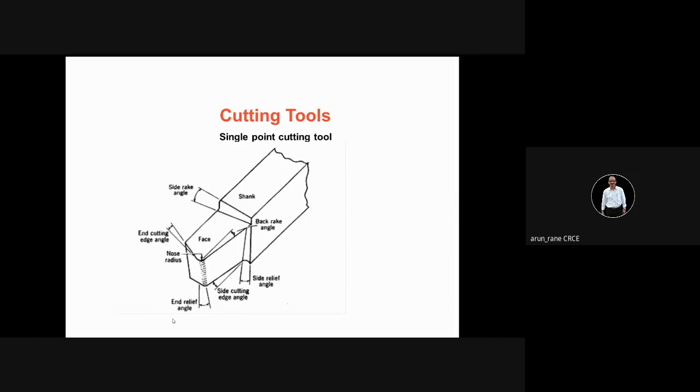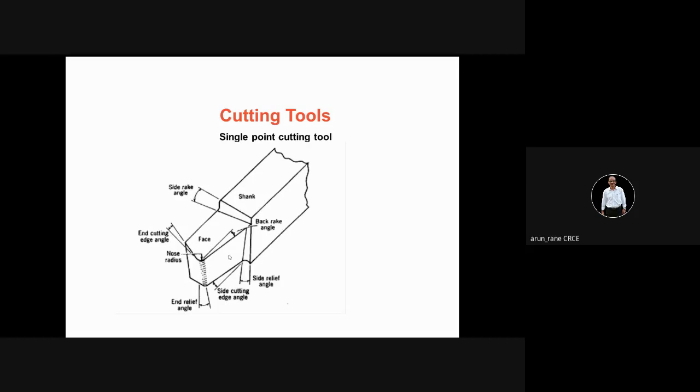Alright. So on this face, this is for the shank and this is for the face. On this face you have 2 angles. Those are called the back rake angle and side rake angle. On this face, that is on the top, you have 2 angles: one is your back rake and another is your side rake. Then on the front face, this is called the flank. It's not written. Front flank and side flank.